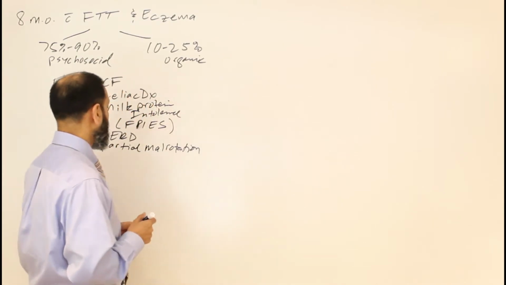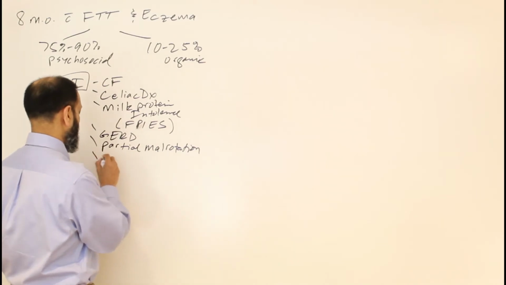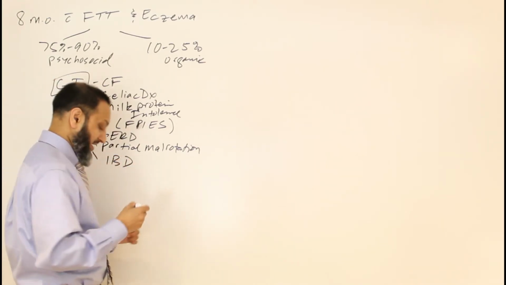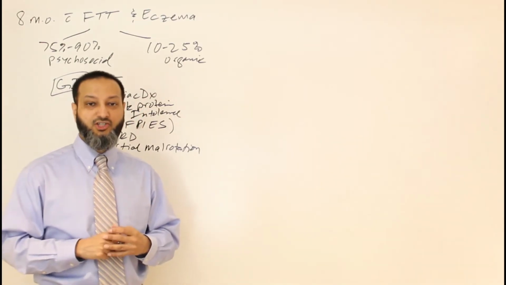Other things in this category, depending on the age, in some older kids, you might think about inflammatory bowel disease, like Crohn's disease, that can present with poor weight gain, usually in a little bit older child.